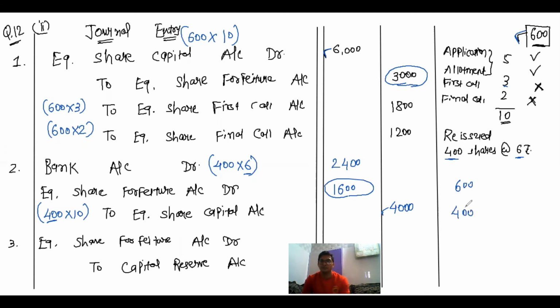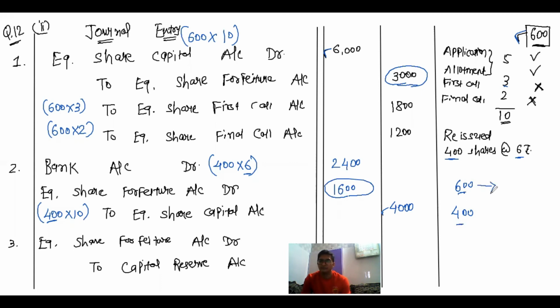So here both are not the same. That's why we cannot directly judge that the difference between these two forfeiture amounts is credited in the third entry. So now in the first entry it is 600 shares, in the second entry it is for 400 shares.